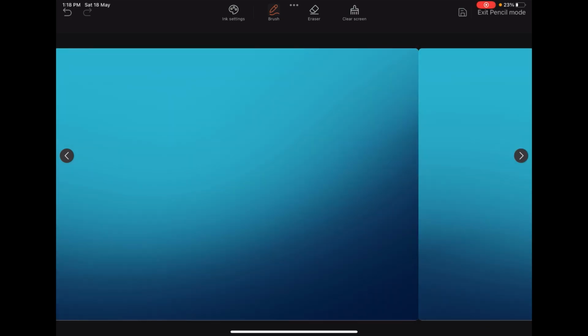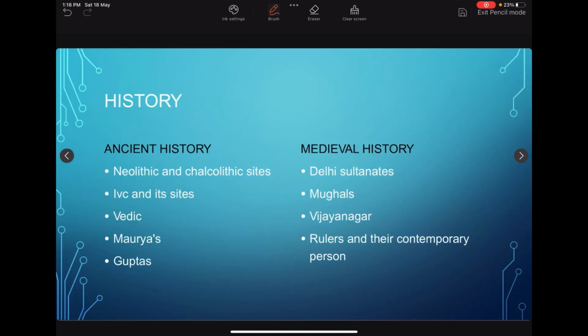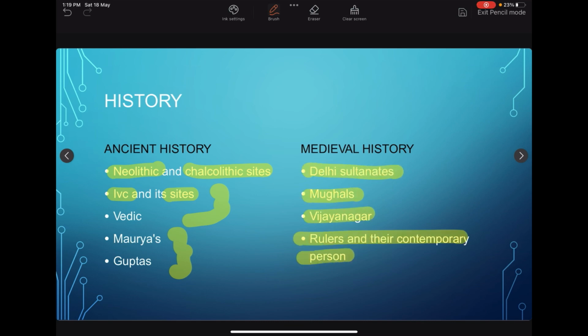If we take ancient India, we should know about sites, Neolithic sites, Chalcolithic sites, IVC sites, because these are the questions UPSC asked previously. Then we should compare the IVC, Vedic, Maurya, Guptas. These are some of the most important topics in ancient history. Next, in medieval history, we should know about Delhi Sultanates, Mughals, Vijayanagar. Mainly, we should know the rulers and their contemporary persons.